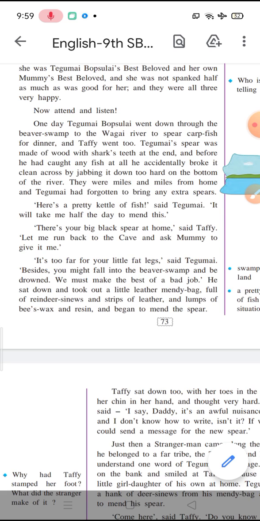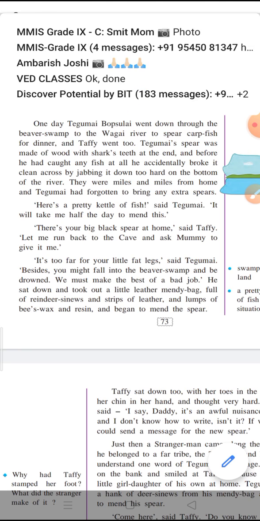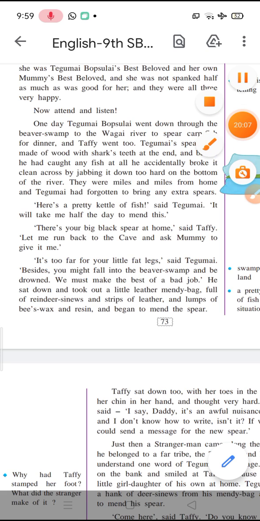So he says that instead of Taffy going back home and getting another spear for him, because she was very small, she would take time to go home and come back, and besides she might also fall in the beaver swamp and get drowned. So he thought it was a better idea to find a way which is really good at that particular situation, the best thing that he could do in the available circumstances.